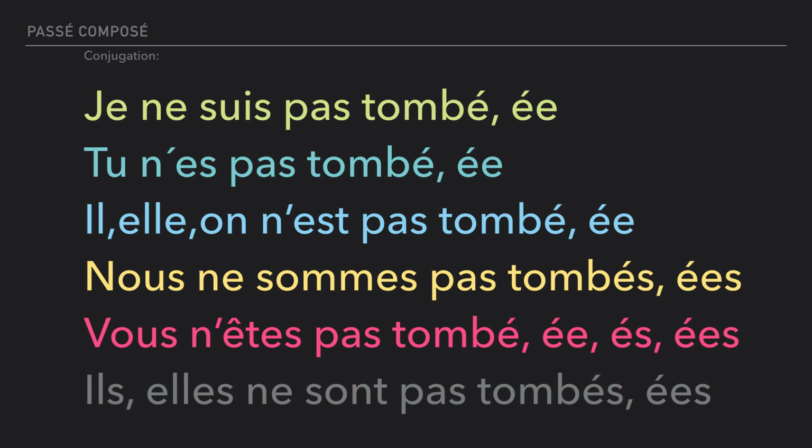The second one, tu n'es pas tombé is the correct form, and in spoken French, t'es pas tombé. Il n'est pas tombé, elle n'est pas tombée, on n'est pas tombé. So again here you can drop the n apostrophe. Nous ne sommes pas tombés, or nous sommes pas tombés. Vous n'êtes pas tombés. Ils ne sont pas tombés, elles ne sont pas tombées.